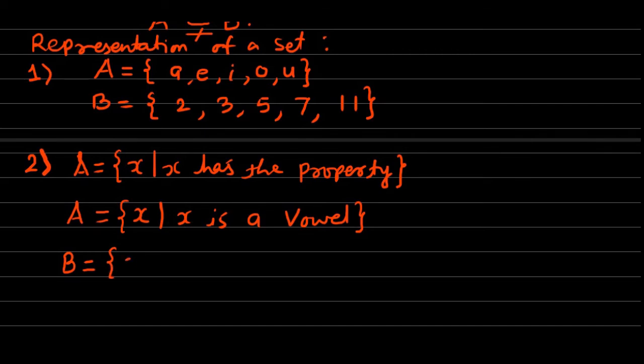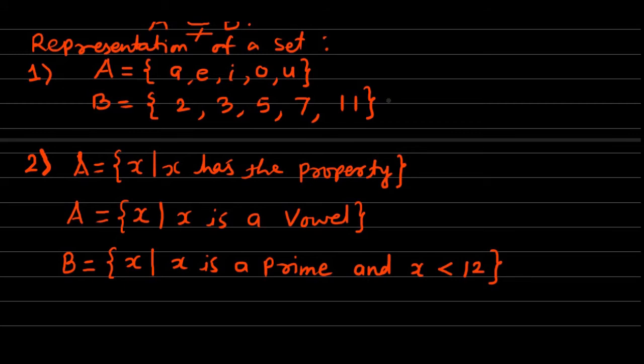So the set B can be expressed in the set builder method as the set of all X such that X is a prime and X is less than 12. If we consider all the prime numbers which are less than 12, then that set will obviously be the set B, which consists of the elements 2, 3, 5, 7 and 11. So likewise we have the two types of representation of a set.